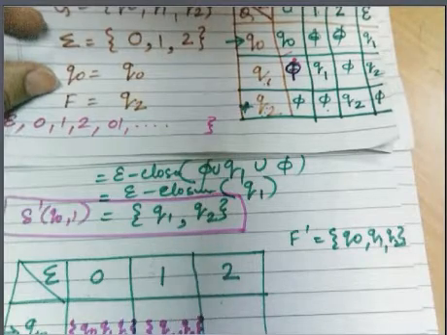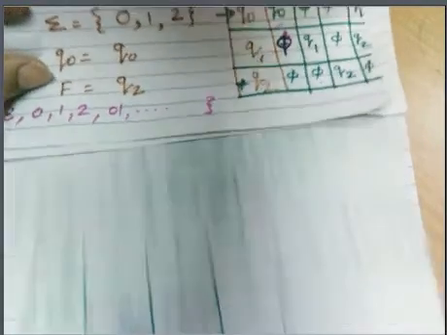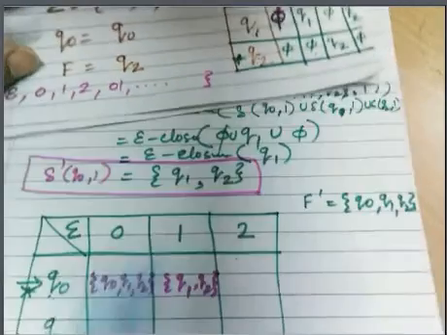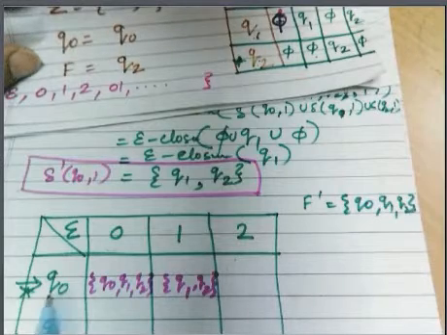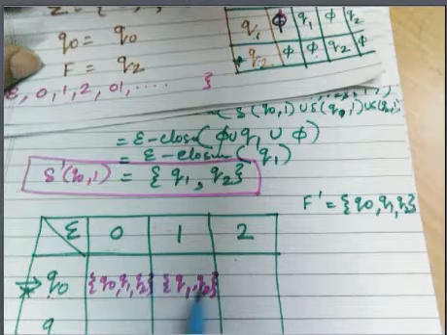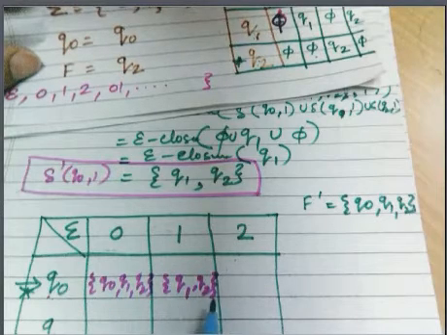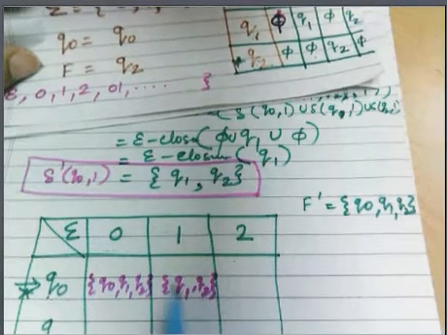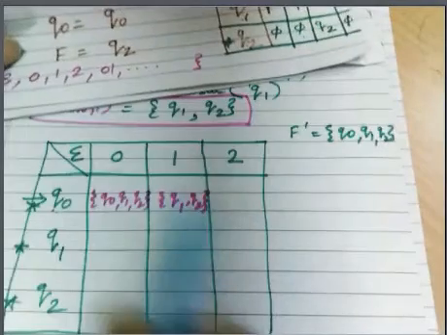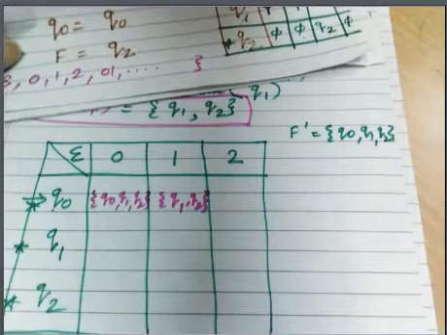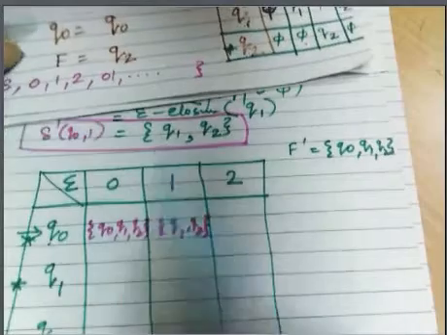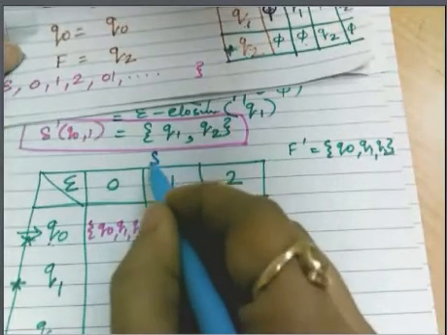So you put that entry here: delta dash q0 comma 1 has the entry q1, q2. Now you have to fill this table for all the entries following the same steps. Now this will be your delta dash.